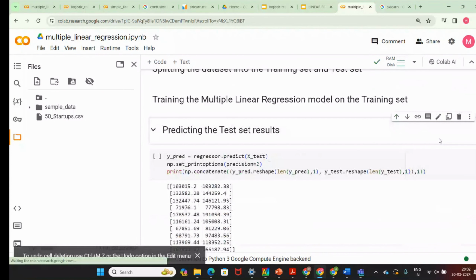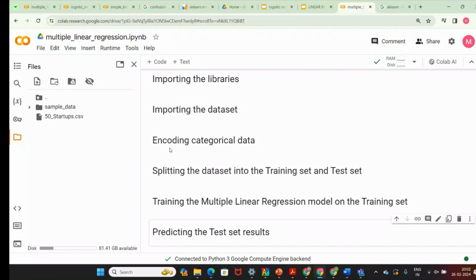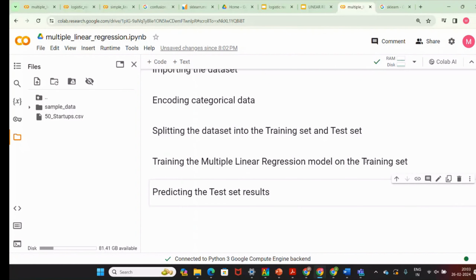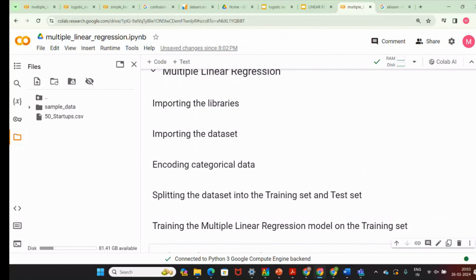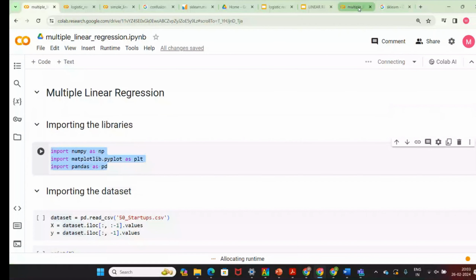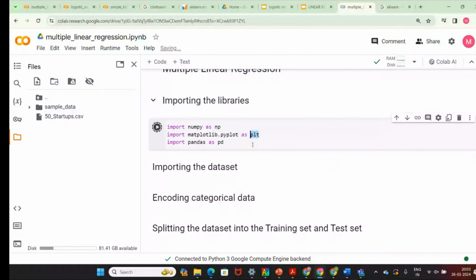First, encoding categorical data. Then the data split, fitting the linear regression on the training set, the training also the same, and finally predicting the test results. A little bit of difference will be there, and I will tell you what that is. Again, three library functions: NumPy is for arrays, matplotlib is for plotting the data, and pandas is for importing the data set.